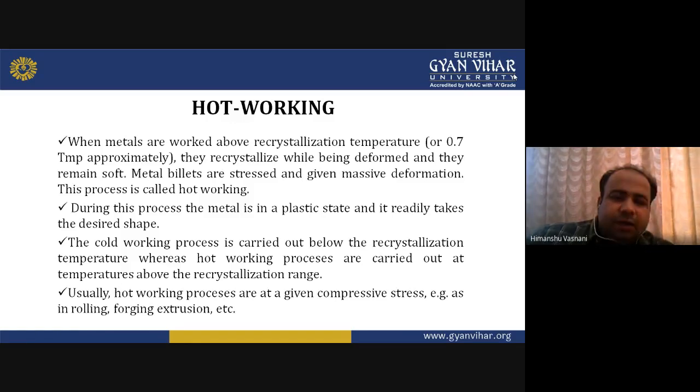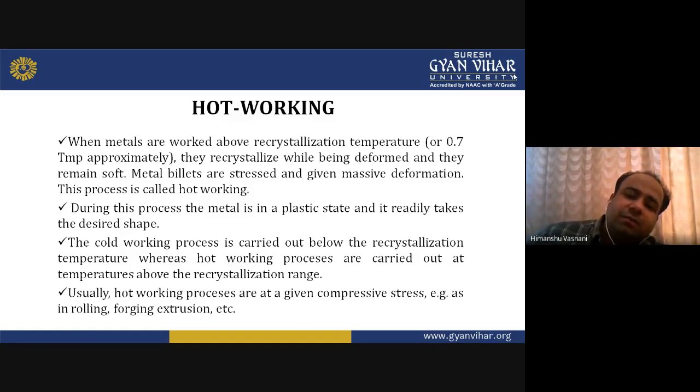During this process, the metal is in a plastic state and it readily takes the desired shape. I repeat once again: during this process, the metal is in a plastic state. Once the change is done, it will not regain its original position, and it readily takes the desired shape. That is a plastic deformation procedure.